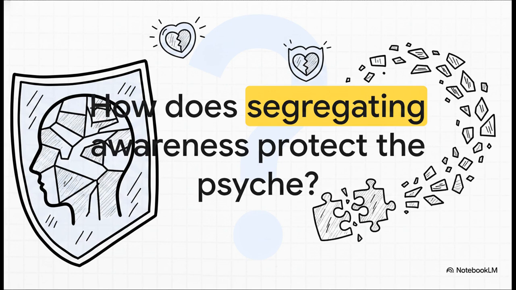How does the mind's ultimate defense mechanism against trauma, the ability to literally segregate its own awareness and memories, simultaneously protect and fracture the human psyche? It's a mechanism of pure survival, but one that comes at the severe cost of a unified self. I really encourage you to think deeply about the clinical implications of that as you continue your studies.